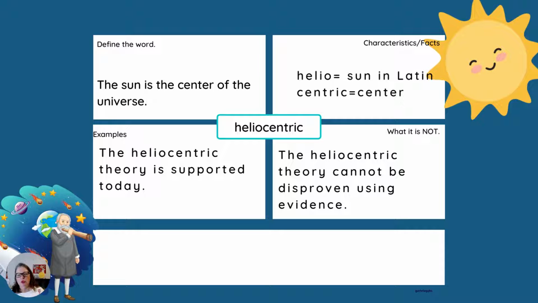And you cannot prove it to be wrong. You can set up experiments, but we cannot prove that the sun is not the center, and therefore the sun must be the center. It's that reverse type of thinking. But if we go back in time and we think about the Earth being fixed and the sun going around it, we still use terms that refer to that.